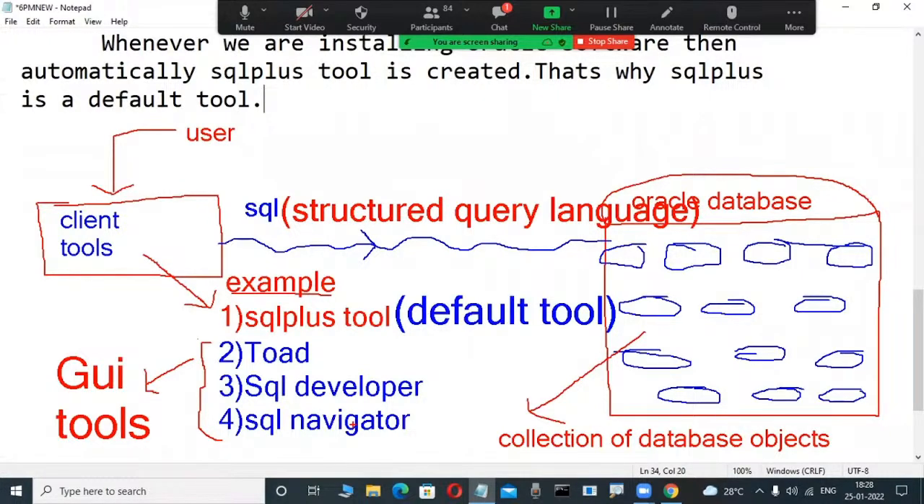Through these tools, we are connected to this server, where there is an Oracle database. Once connected, we are using the SQL language. By using this language, we are operating the Oracle database. We are learning the collection of DB objects. That's all. At least the first-time idea.